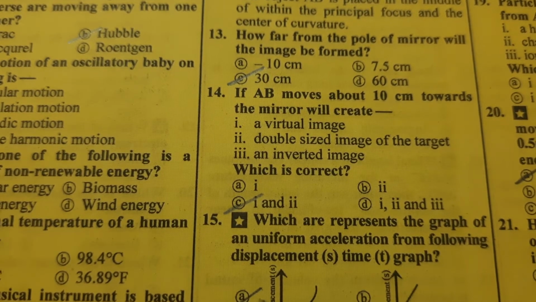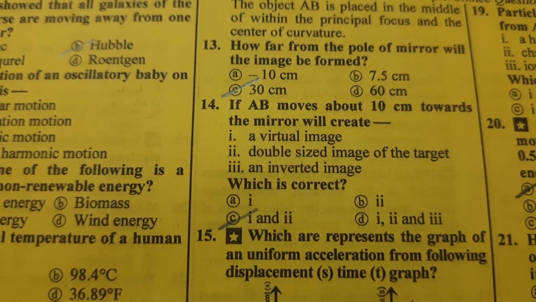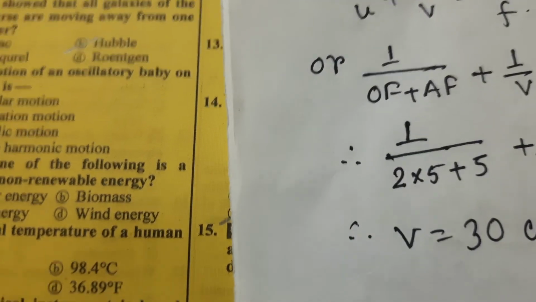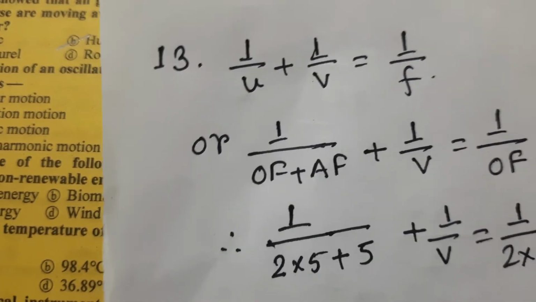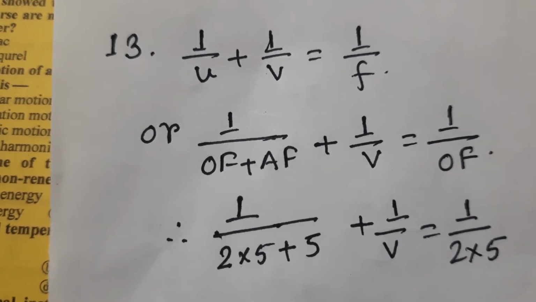Here the distance of the image from the pole is 30 centimeters. The explanation is here. We know that 1 by u plus 1 by v equals 1 by f.